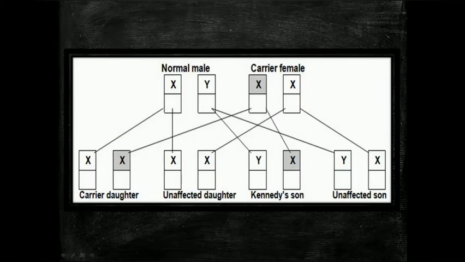You can see in this picture there is a carrier female, so there are increased chances of the son being affected. The daughter is also affected, but she becomes a carrier because there is a backup for her, since an extra X chromosome is present. But in the son there is no extra X chromosome, there is a Y chromosome, so there are increased chances for the male to be affected.